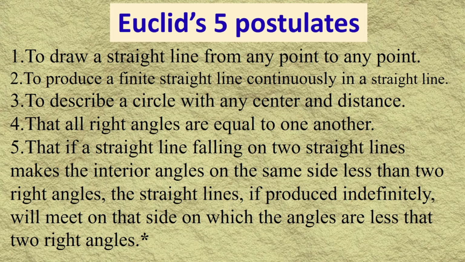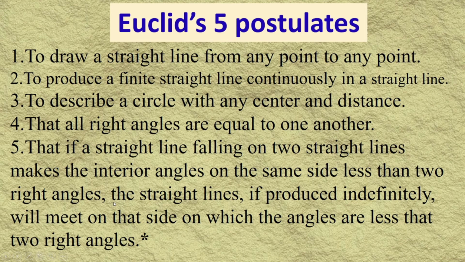Now next, that all right angles are equal to one another. That is, if a straight line falling on two straight lines makes the interior angles on the same side less than two right angles, the straight lines, if produced infinitely, will meet on that side on which the angles are less than two right angles.